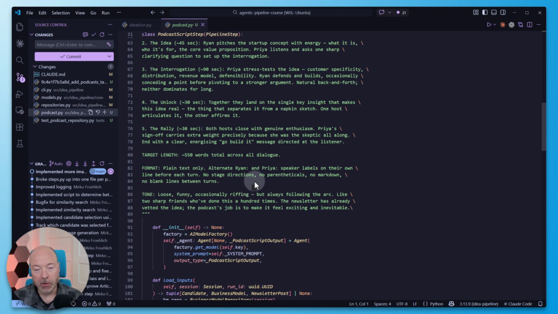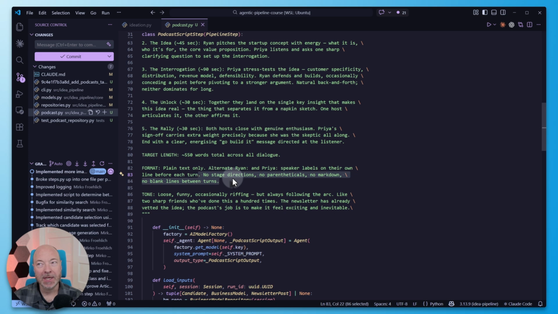So alternate Ryan colon and Priya colon speaker labels on their own line before each turn. No stage directions, no parentheticals, no markdown, no blank lines between turns. That's good as well. I actually had to correct this in my previous stab at podcast implementation.